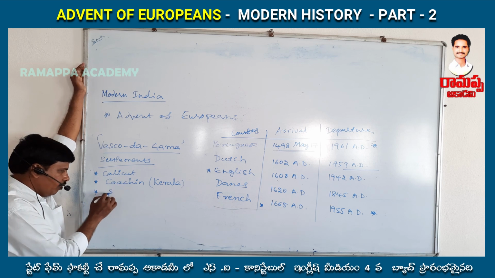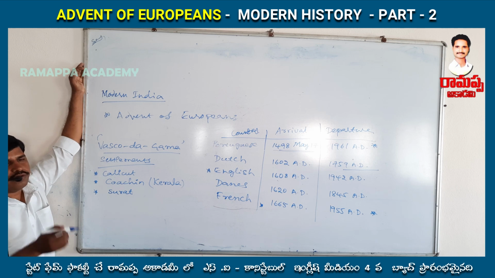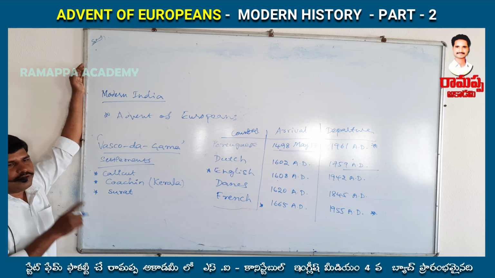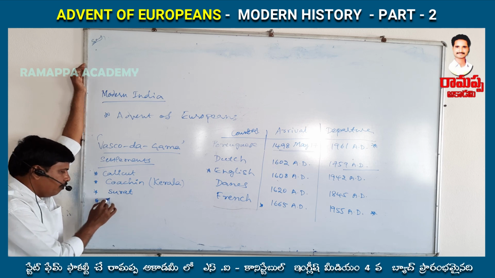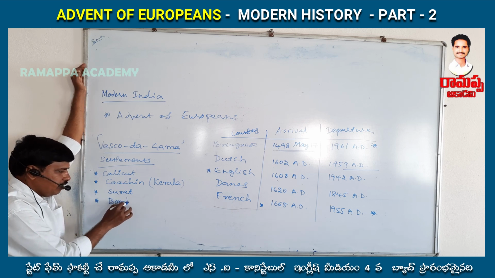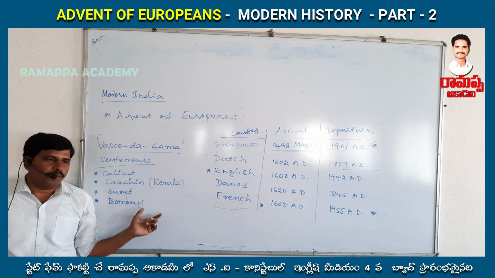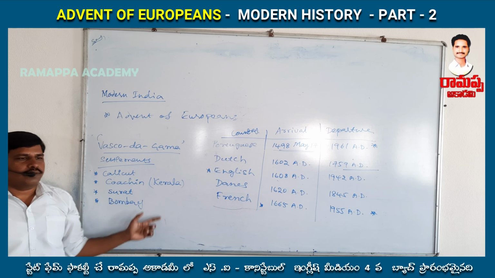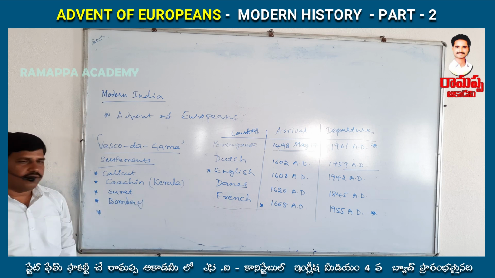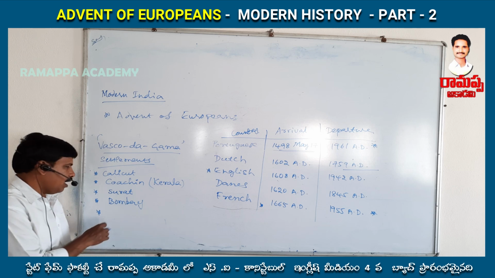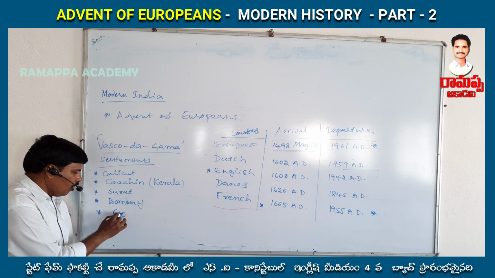Next, some more important words: Surat. Surat is also a Portuguese trade center and settlement. And next one, Bombay. Bombay is also one of the important Portuguese settlements, but the capital of the Portuguese trade in India and the East Asian countries is Goa.